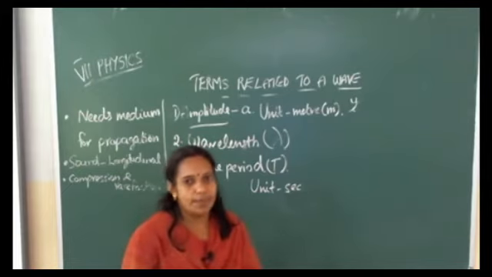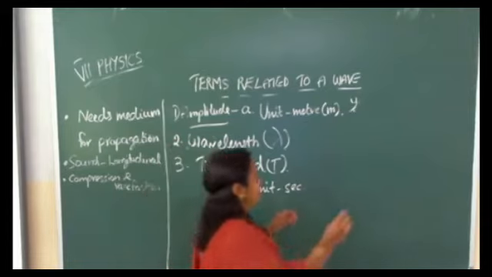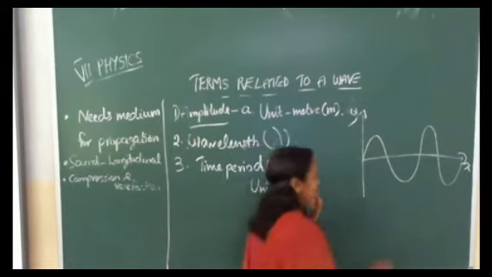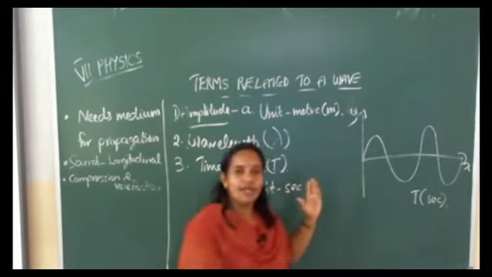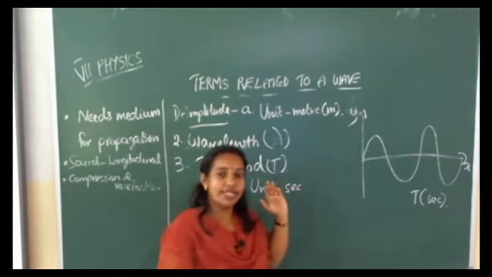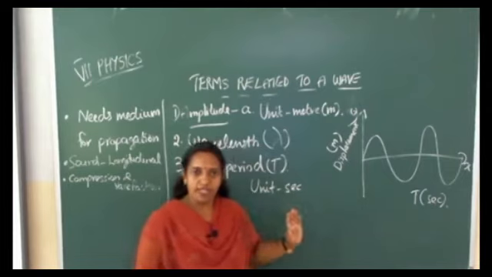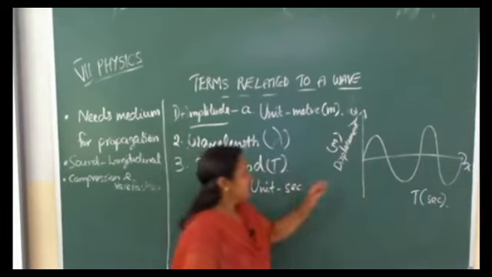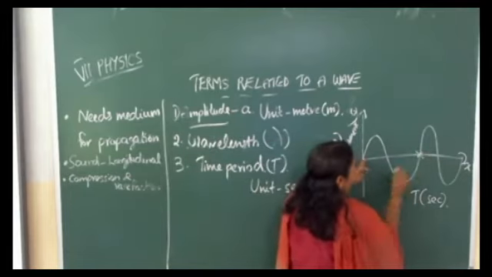That is time period. How can we represent it in a graph? Here on x-axis we are plotting time. On y-axis the same quantity, displacement in meter. So we know that time period is the time for completing one wave. So one wave started from here and ends at this point.